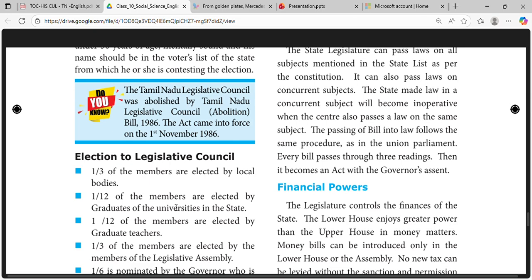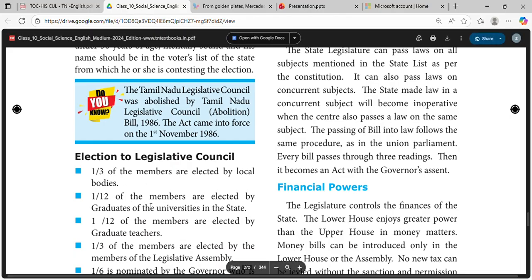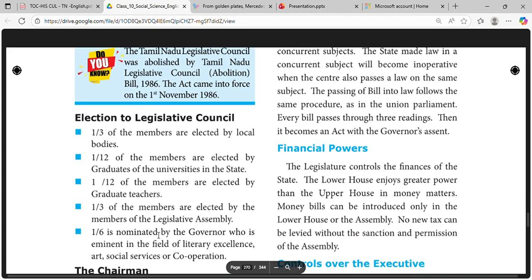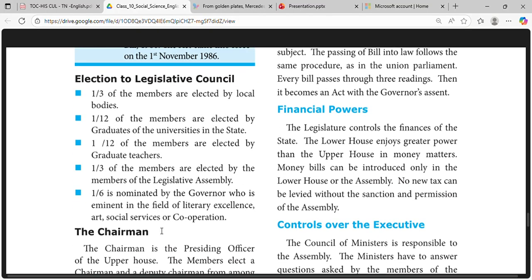Election to the Legislative Council. One-third of the members are elected by local bodies. 1/12 of the members are elected by the graduates of the universities in the state. 1/12 of the members are elected by the graduate teachers. 1/3 of the members are elected by the members of the Legislative Assembly. 1/6 are nominated by the governor from those eminent in the field of literary excellence, art, social services, or cooperation.